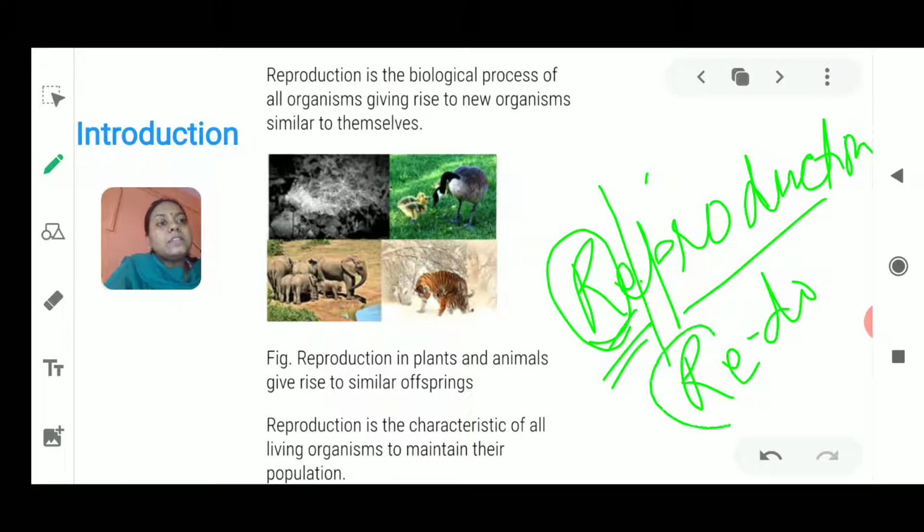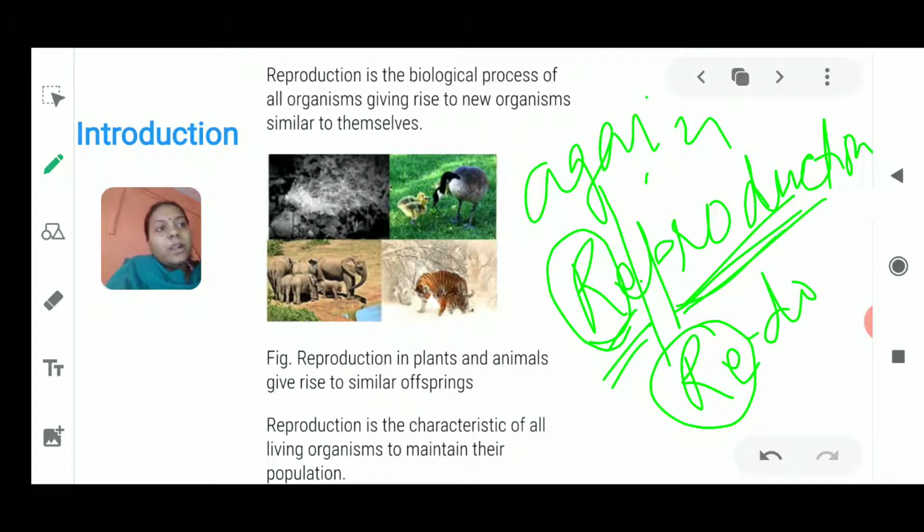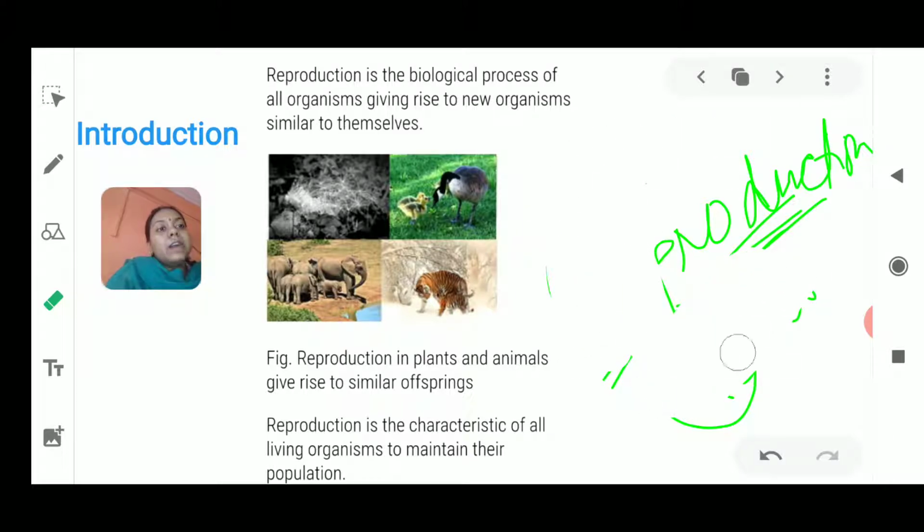So what is the meaning of this word re? Re means again, repeated. So when something is happening again and again, it falls under the word re. Here we are using this word re with production. What is the meaning of the word production here? Production means to produce, to make something. Now if we are talking about reproduction, it means that we are producing something again. What are we producing? We are producing the young ones again.